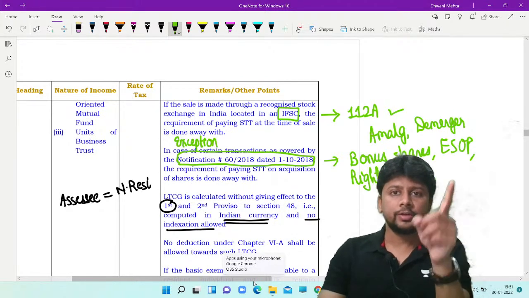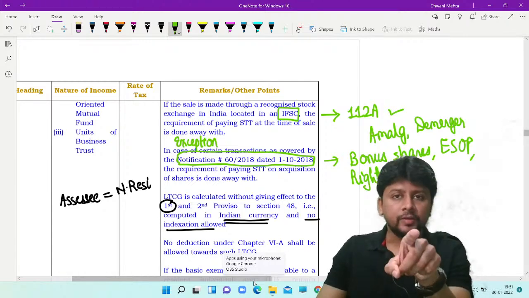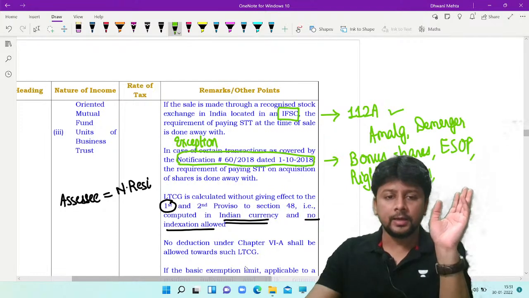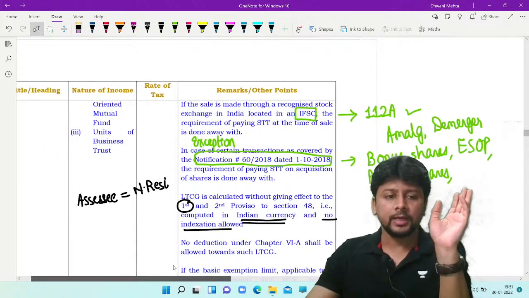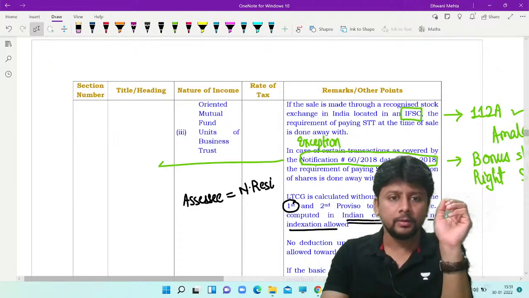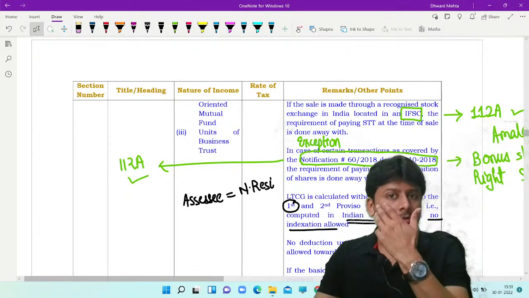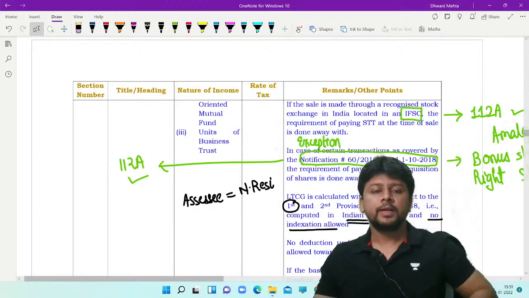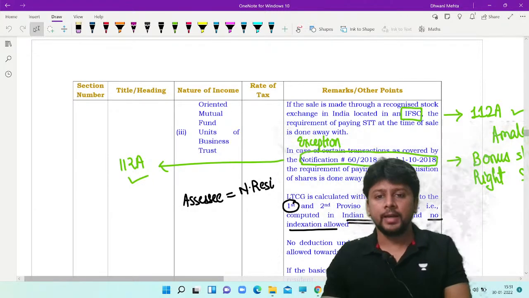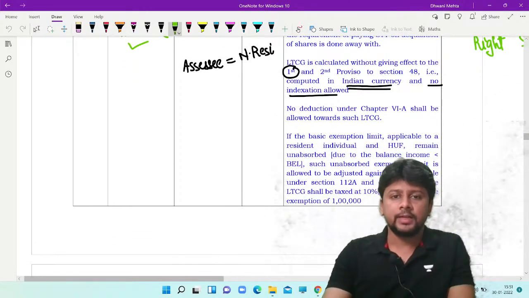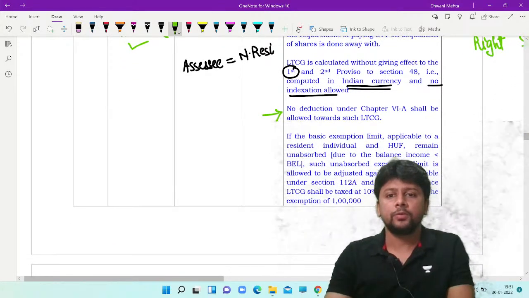If your situation falls in this notification, then it's absolutely fine that you have not paid securities transaction tax at the time of acquisition, but still we will allow you to use section 112A, and you can pay tax at the rate of 10% after claiming an exemption of 1 lakh. Same concept as was applicable in short-term capital gain, that no deduction under chapter 6A will be allowed.